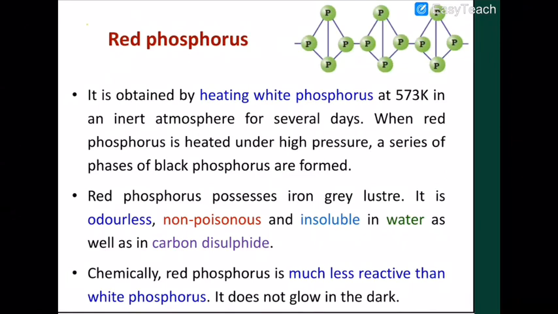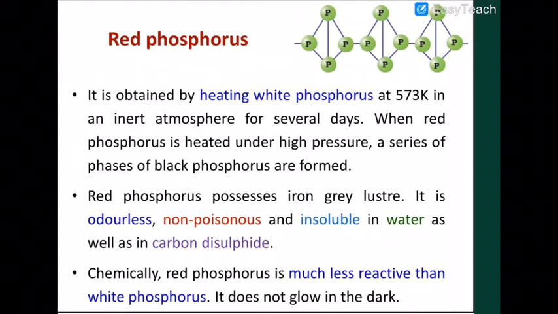Now next is about red phosphorus. The only difference between white and red phosphorus is that here the bond is a covalent bond. In white phosphorus there is a bond between these two phosphorus also.